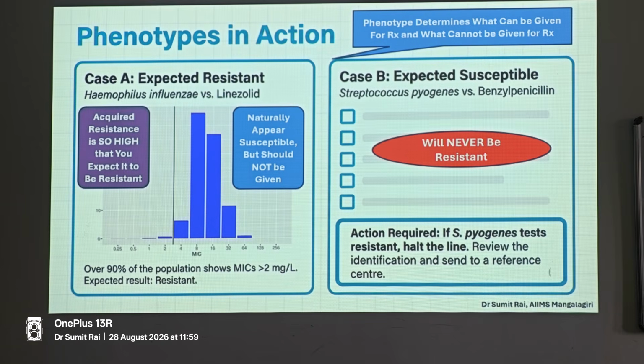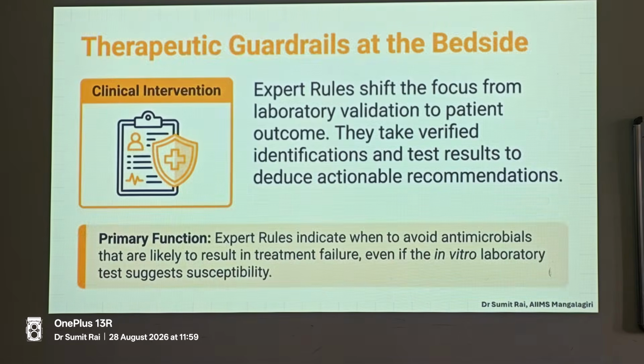Similarly, maybe a few decades or a few centuries down the line, you may not even see any strain of penicillin-susceptible Staph aureus. You stop testing for oxacillin or penicillin and all those things. Like we don't test for Proteus nitrofurantoin, we don't report it, that's all I'm saying. Similarly, now there are therapeutic guardrails.